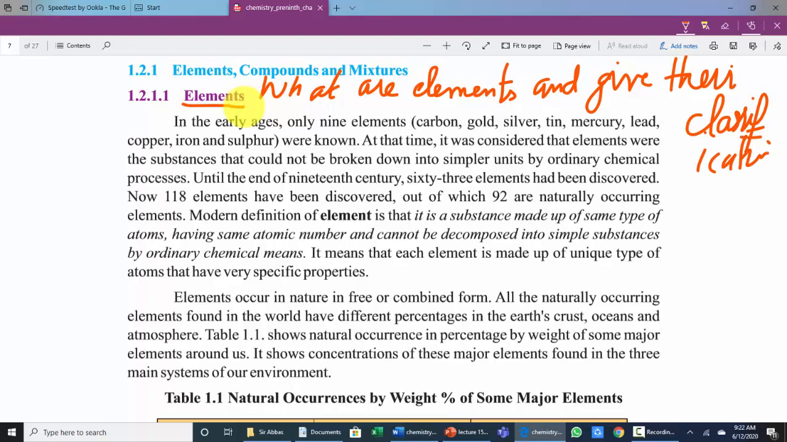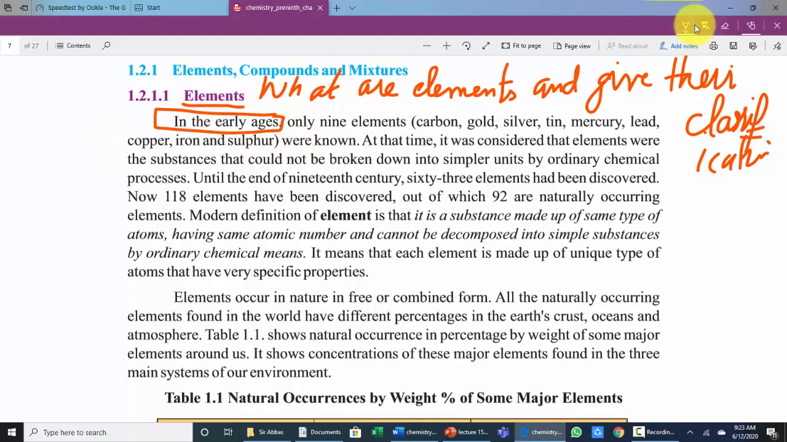In the start, we give the heading: in early ages, only 9 elements, carbon, gold, silver, tin, mercury, lead, copper, iron and sulfur, were known. This is the first heading. A short question comes: in the early ages, how many elements were known? The answer is: in early ages only 9 elements, carbon, gold, silver, tin, mercury, lead, copper, iron and sulfur, were known.